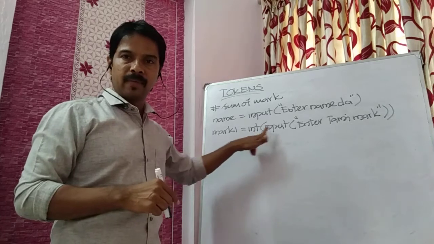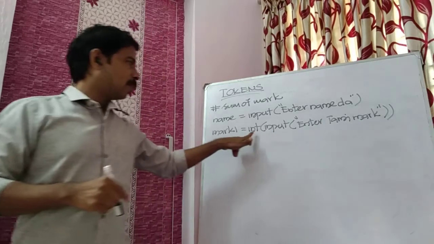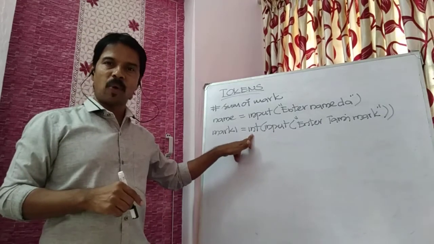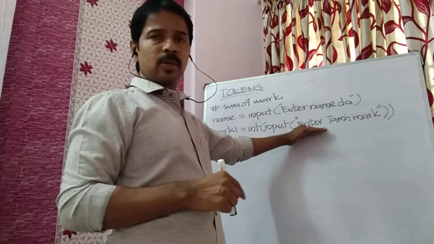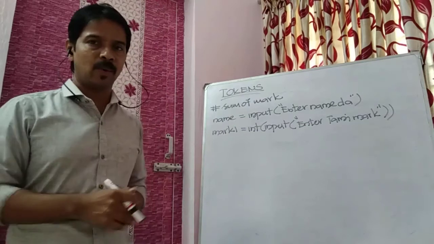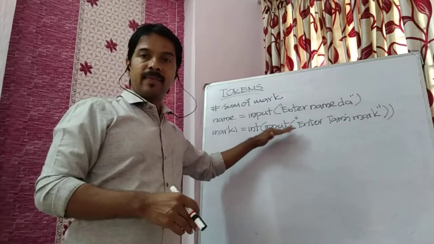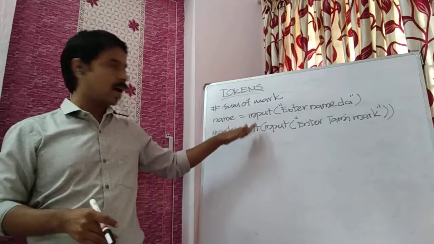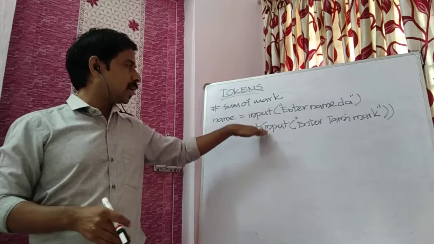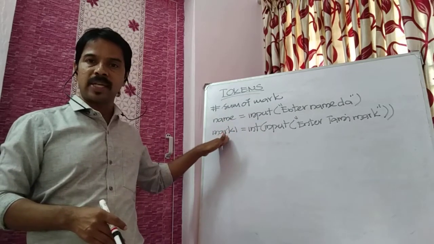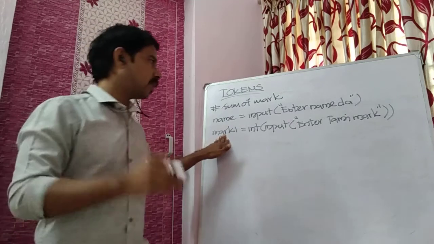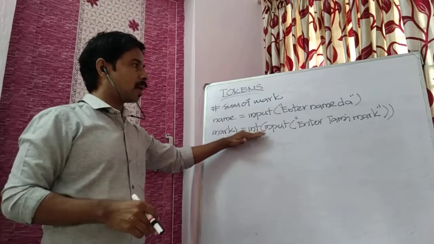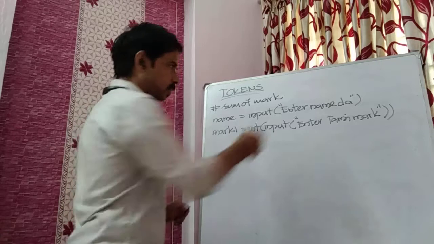Here I am using the int function along with the input function. Whatever you get through the keyboard is considered a string first. That string will get converted into an integer, then stored inside the variable mark1. Now we got the Tamil mark.